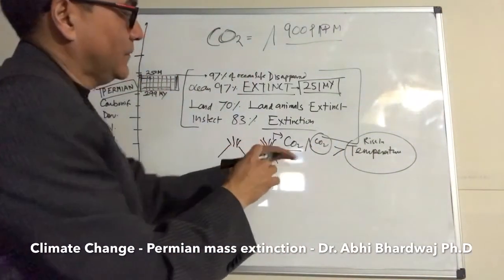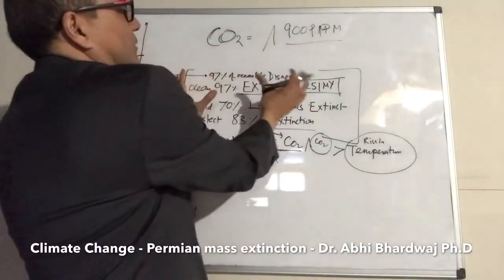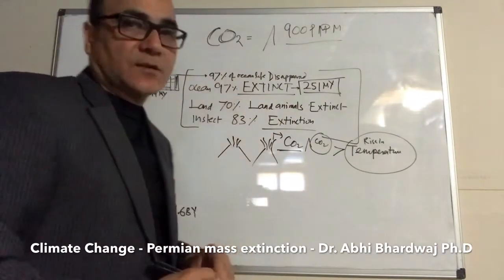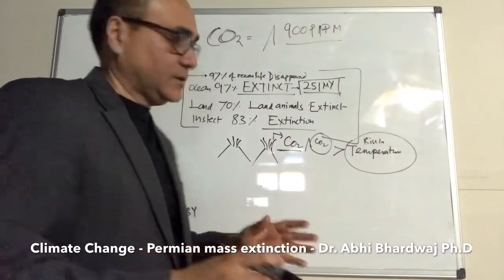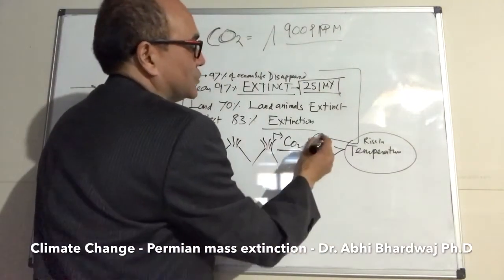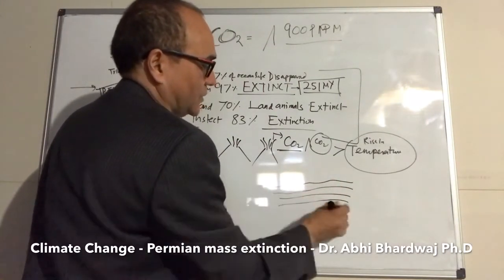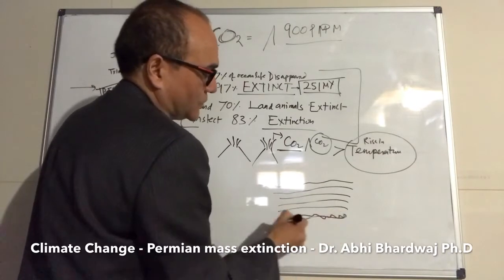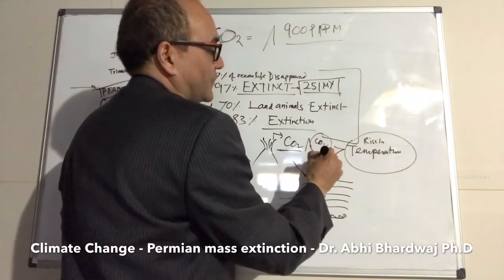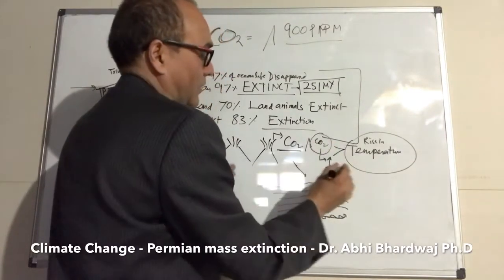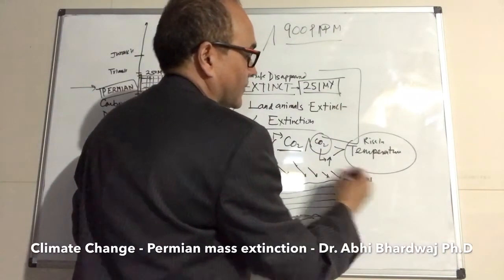Now, what we still have to find out is how this affected the oceans, especially when we look at 97% of the life going extinct suddenly. So when CO2 level goes up, now look at the oceans here. This is, for instance, the ocean, and this is the floor of the ocean. What happens when the temperature starts rising? CO2 leads to the greenhouse effect, which leads to a rise in temperature, right? All of us know. It starts to raise the temperature of the oceans.